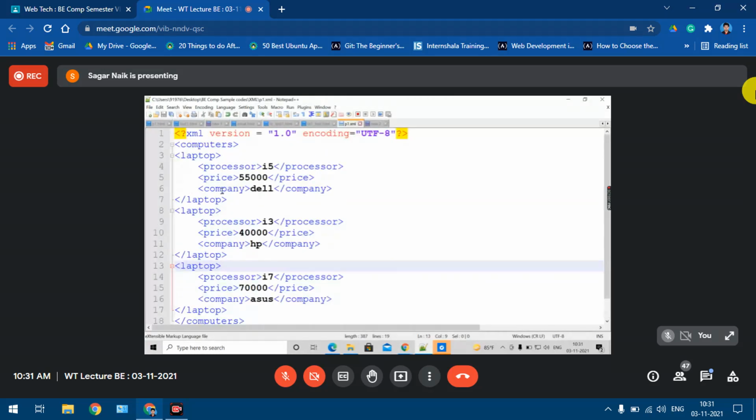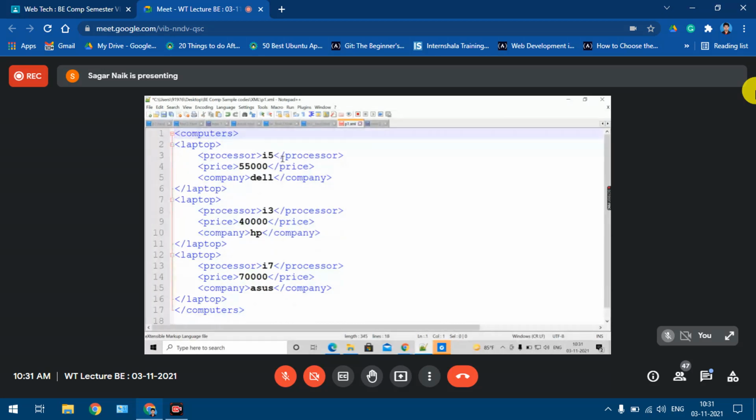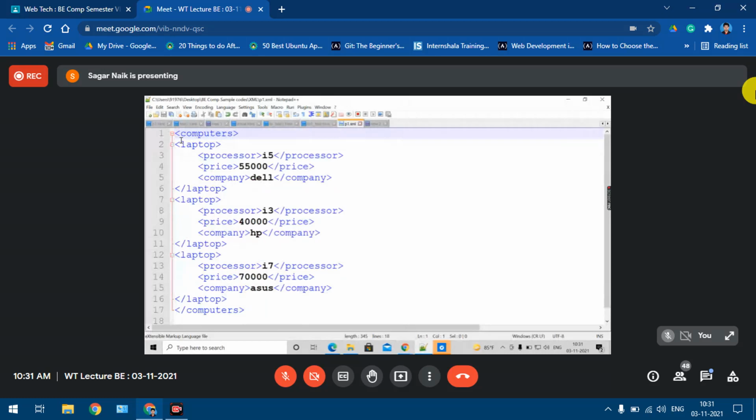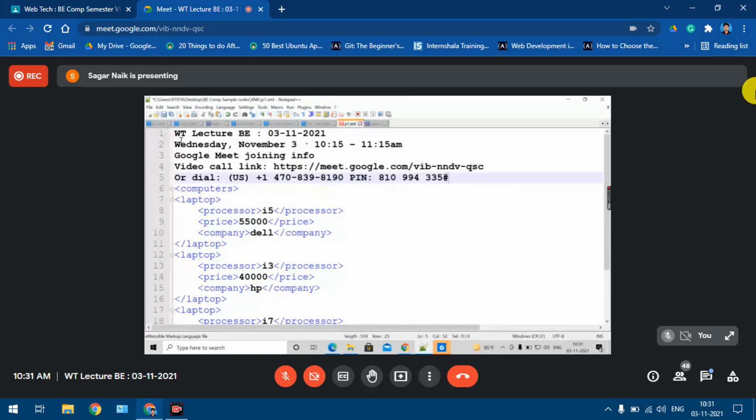Okay, now going to the XML prologue. This was my XML prologue. Even if I don't have this XML prologue and I save this file, it still says it is well formed, right? And even if I load this code in the browser, it is still fine.